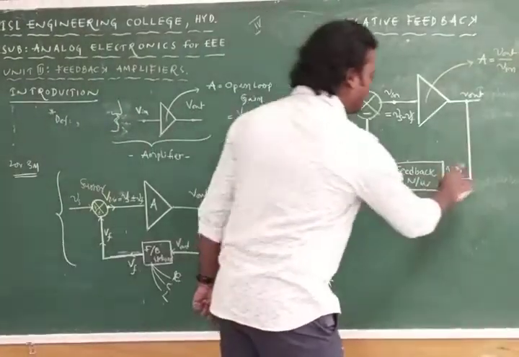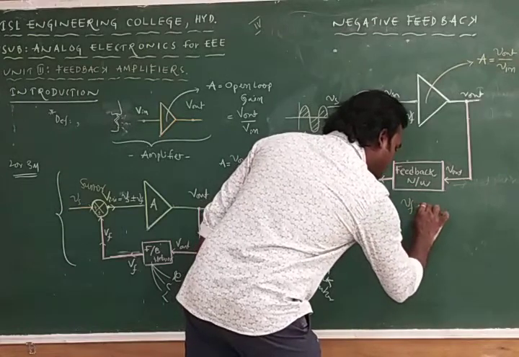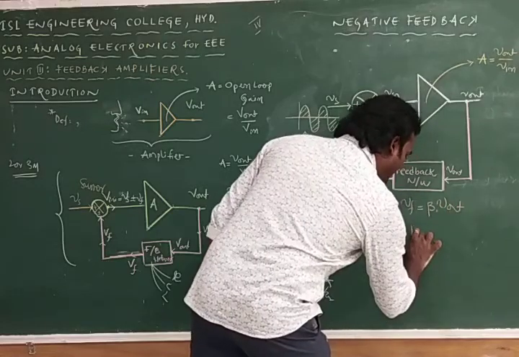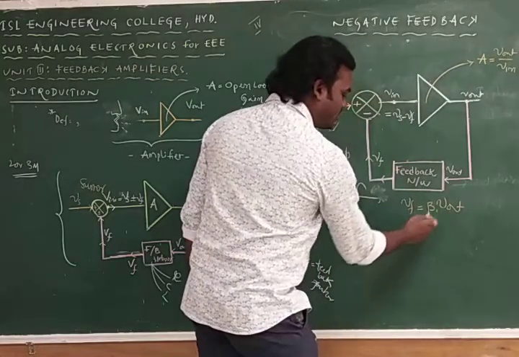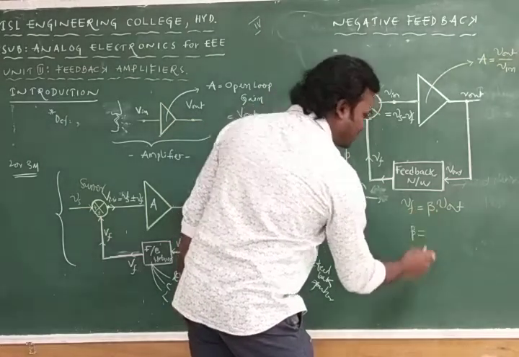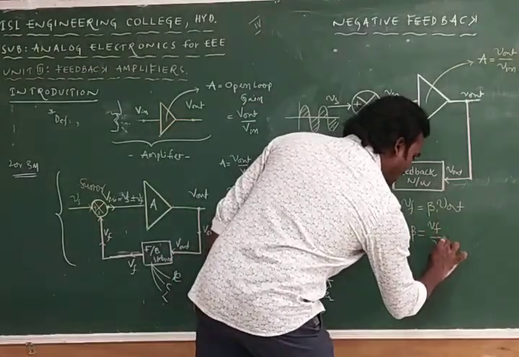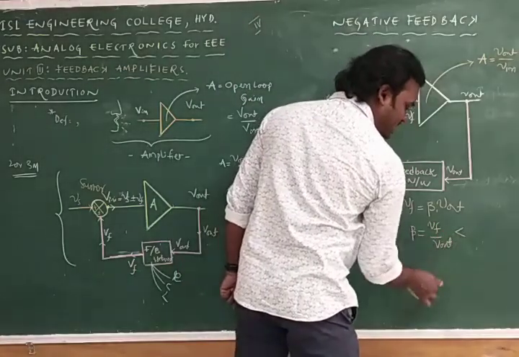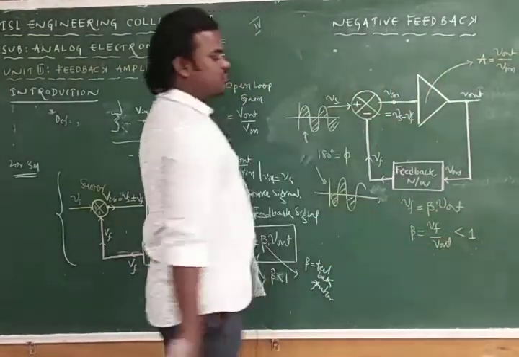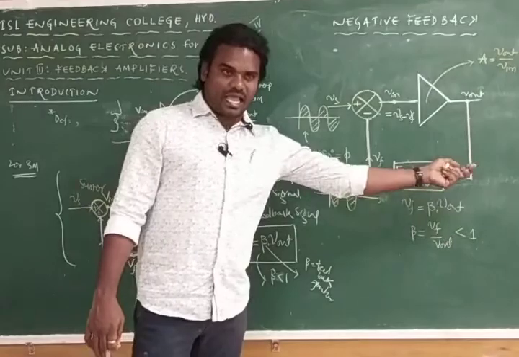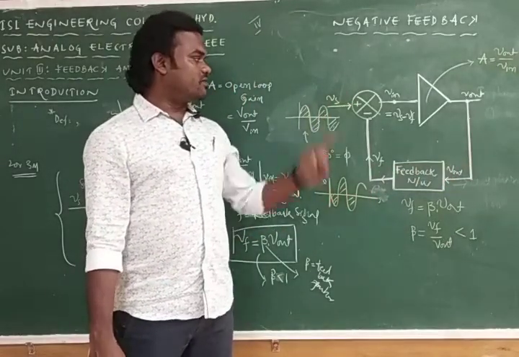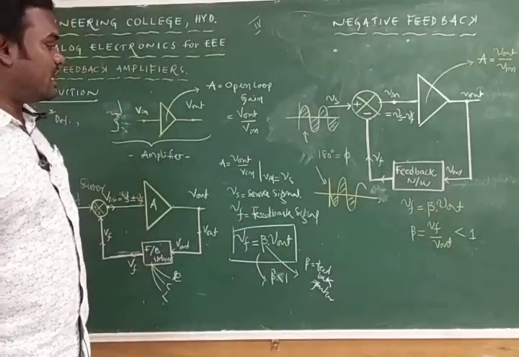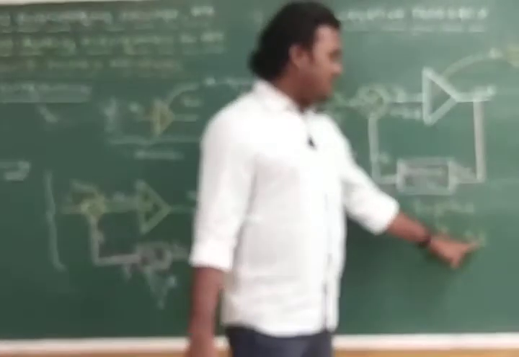What is the relation between Vf and Vout? As I just explained, Vf is equal to beta into Vout. So from this equation, beta is equal to Vf by Vout, and it is always less than 1. If it is equal to 1, there is no need for the feedback network, since Vout is taken directly to the input side. So we must choose a beta value less than 1.